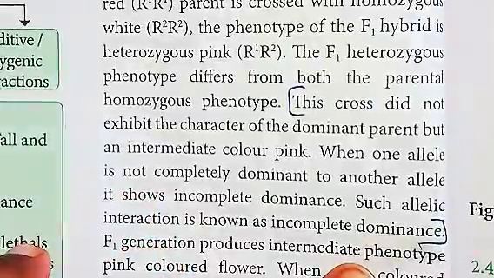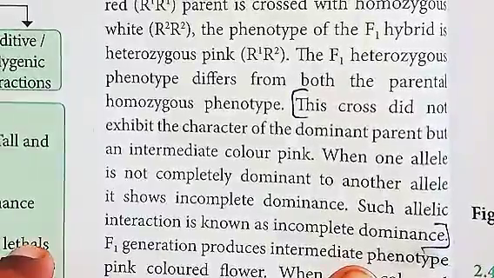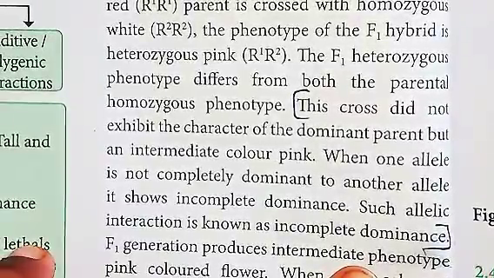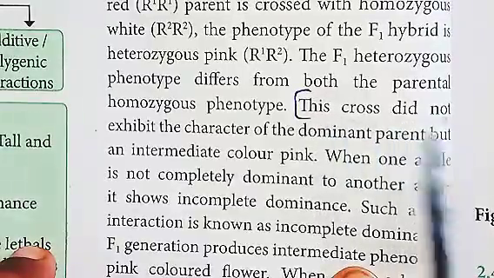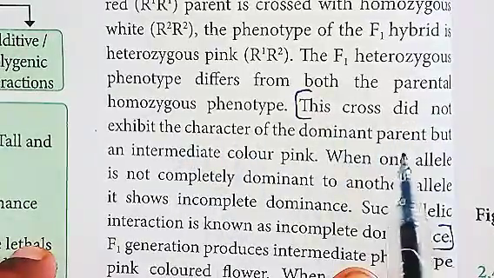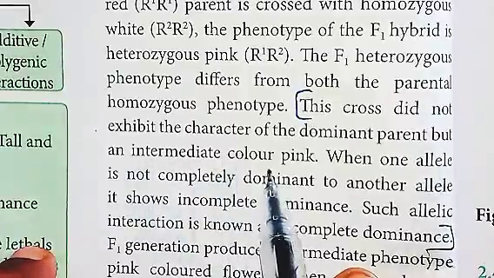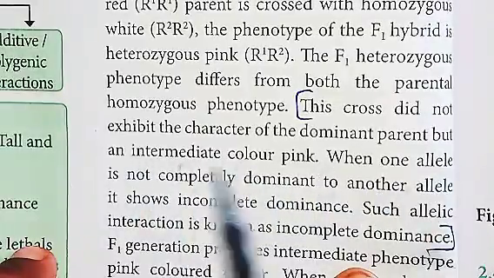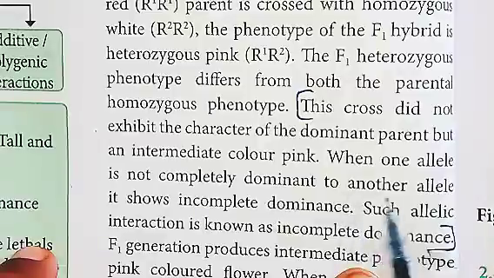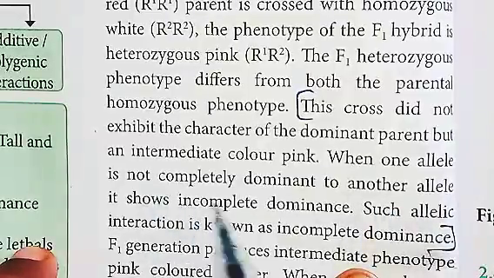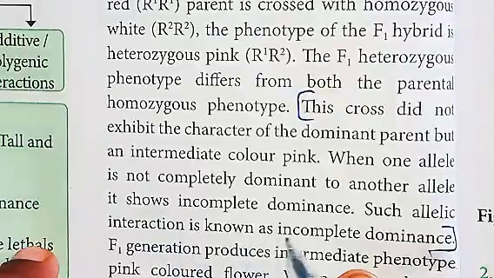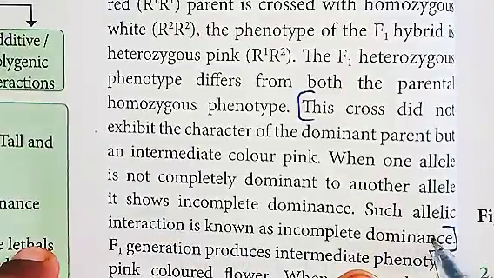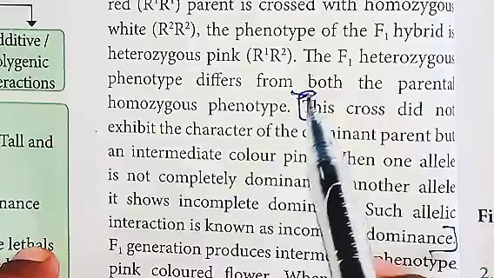Next, part C. Question number 1. What is incomplete dominance? So the answer starts from here. This cross did not exhibit the character of the dominant parent but an intermediate color, pink. When one allele is not completely dominant to the other allele, it shows incomplete dominance. Such allelic interaction is known as incomplete dominance. So no need to write this cross.